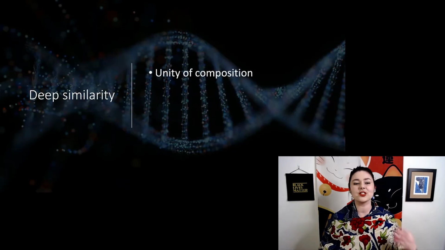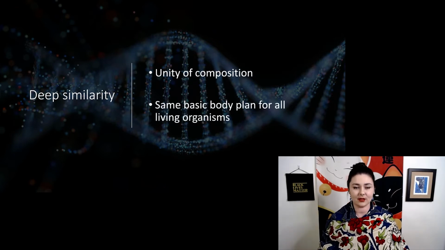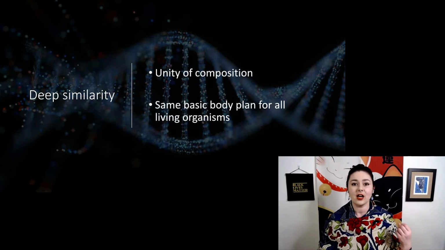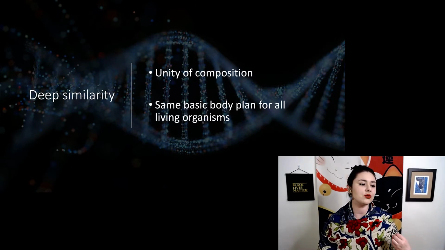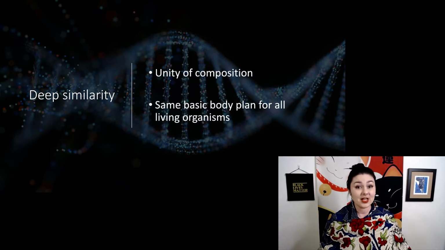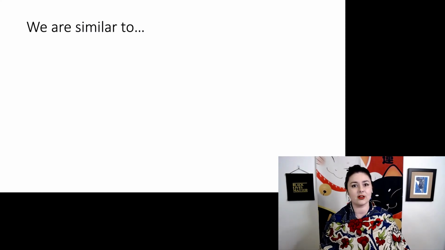This just means that there's this unity of composition amongst all life. There's this same basic body plan for all living organisms. We all use DNA as our hereditary material. We all have this cellular structure. We all use the central dogma of molecular biology. And because DNA is common to all living organisms, we can also use that to compare the amount of similarity